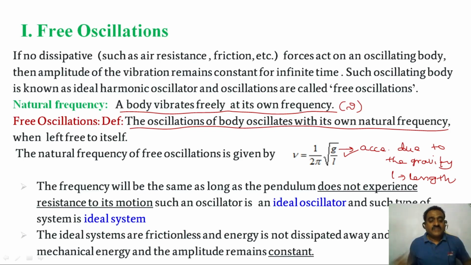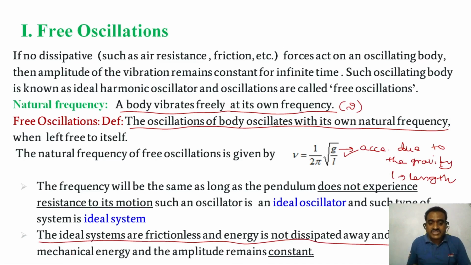The ideal systems are frictionless and energy is not dissipated away, and hence the total mechanical energy and the amplitude remain constant. Dissipative force means resistance force, frictional force, or any external periodic force.